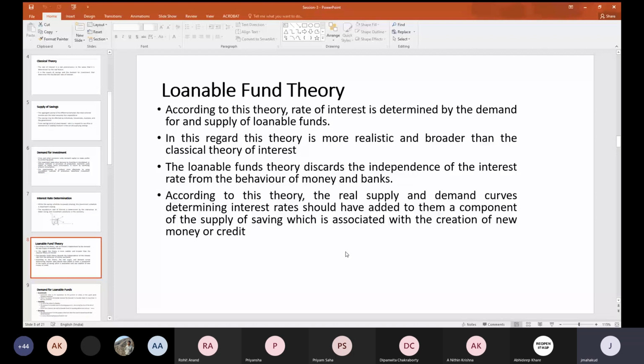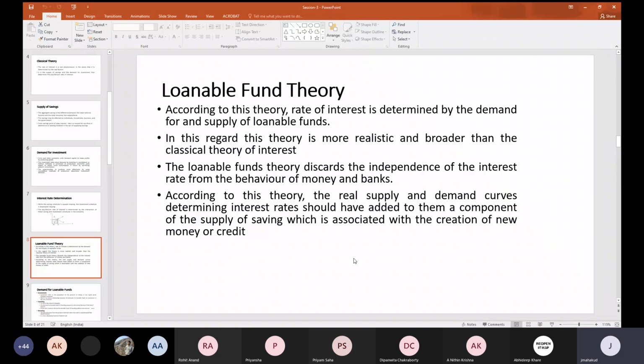Some component the bank has to keep for regulatory requirements and liquidity requirements. And on the demand side also, even if the bank is ready to provide the rest of the money as loan, that money may not be demanded by business units for investment purposes. So this theory is more realistic.